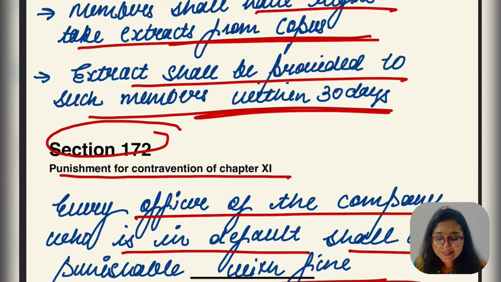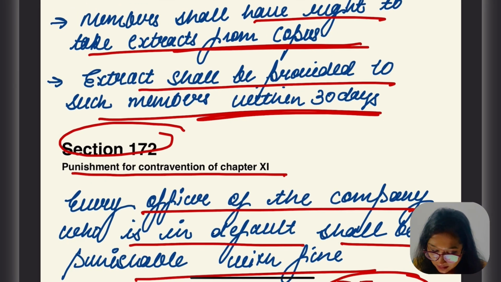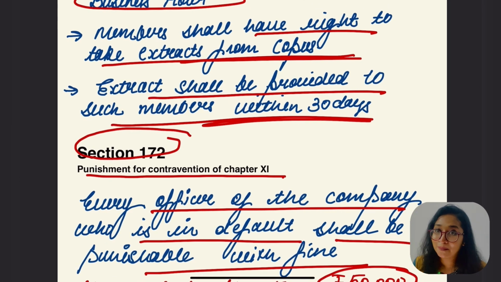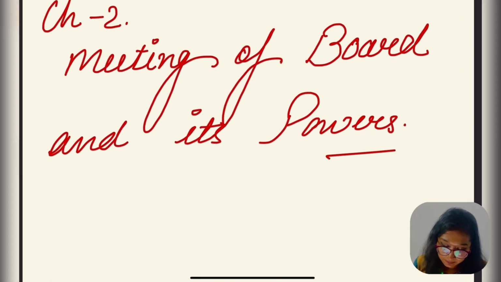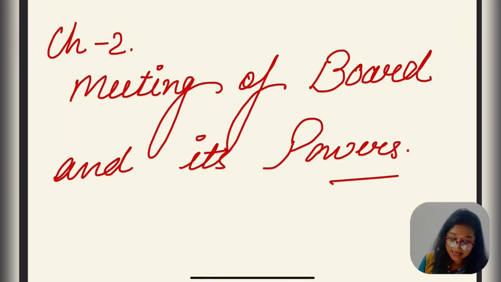Is this part clear? So what you have to do, guys, this chapter is actually completed. We'll go for meeting of board and its power. So the next chapter is going to be this, and I hope you're doing your revision regularly.